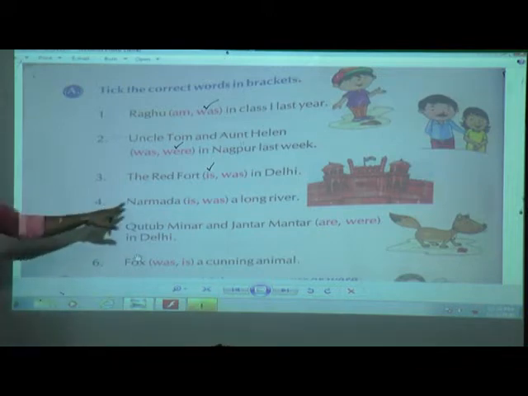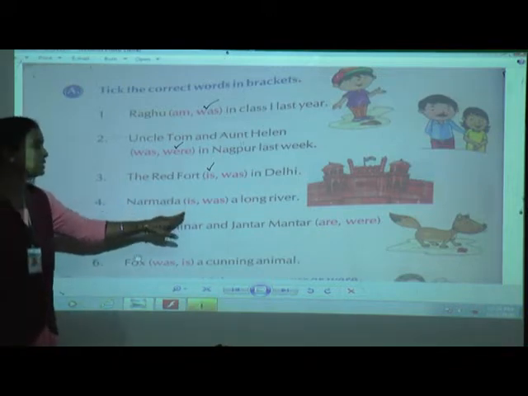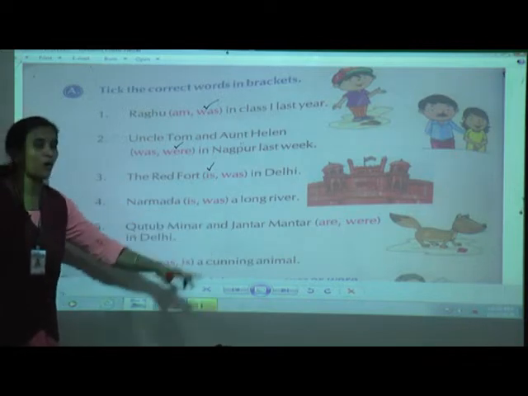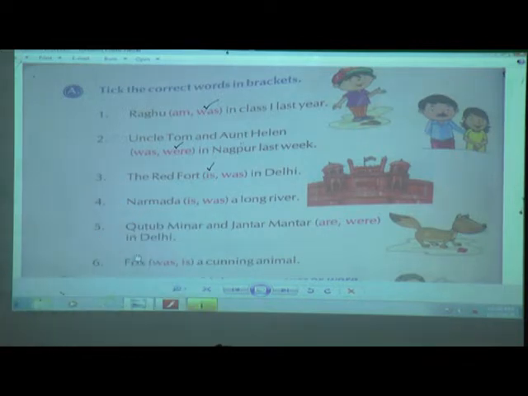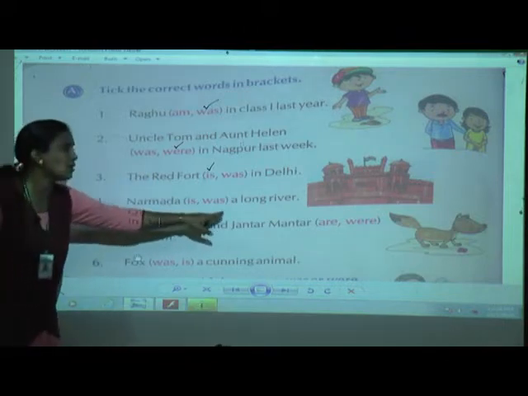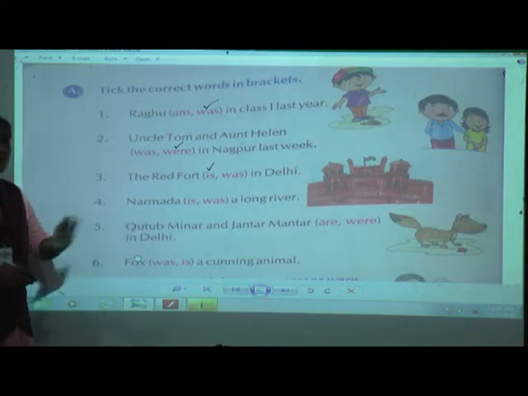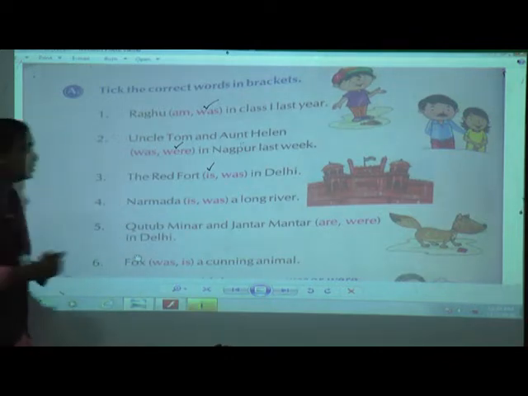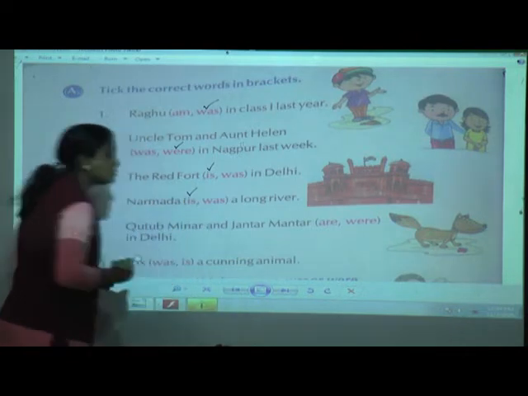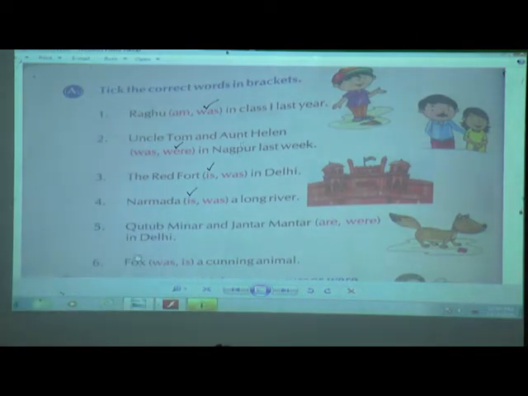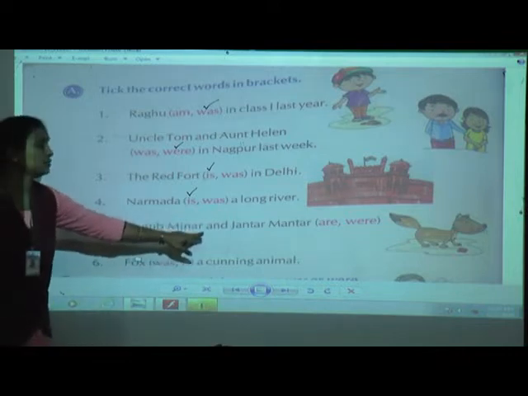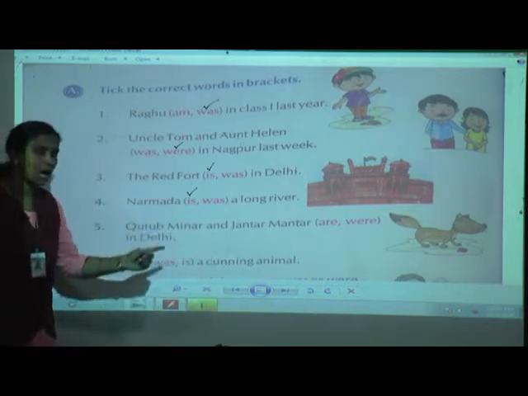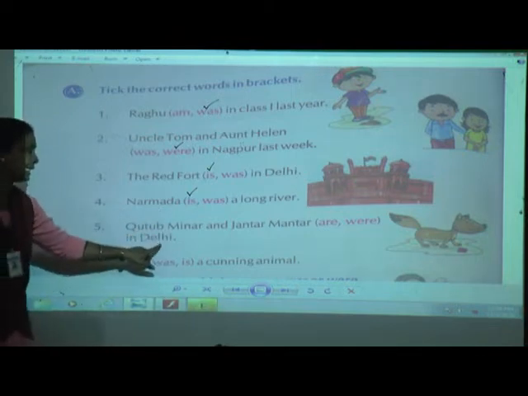Now the fourth one, Narmada is, was a long river. Children, it always happens, it is a fact that Narmada is a long river. So here we don't have to use was or were, right? So Narmada is a long river. The fifth one, Qutub Minar and Jantar Mantar are, were in Delhi.